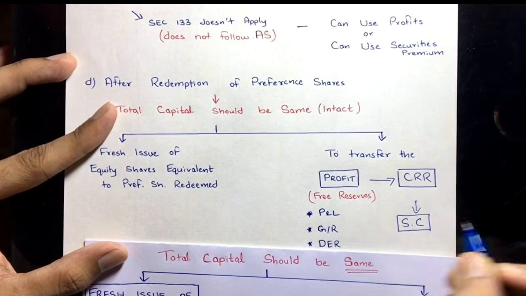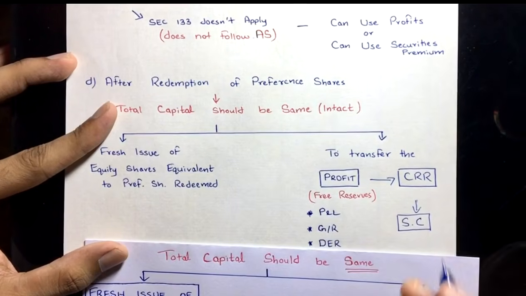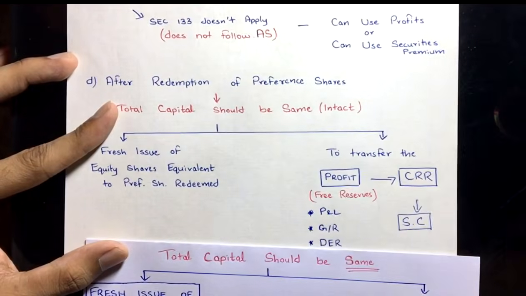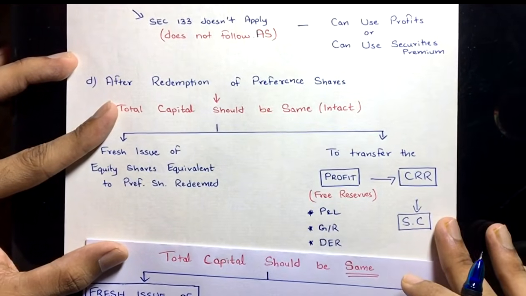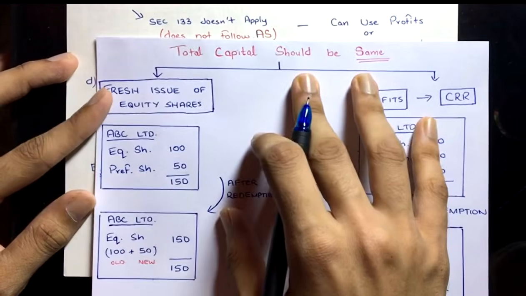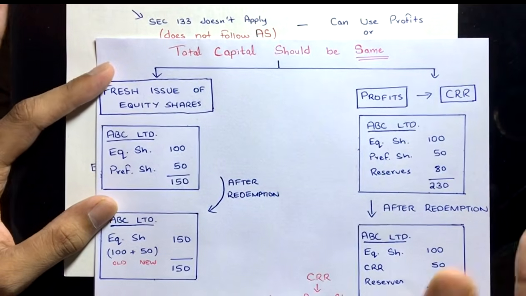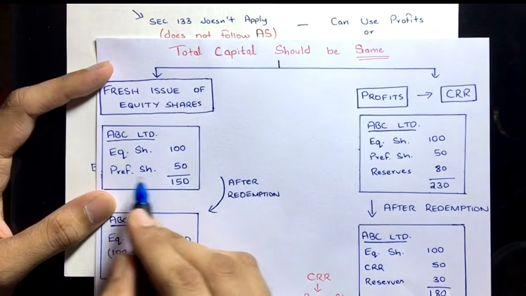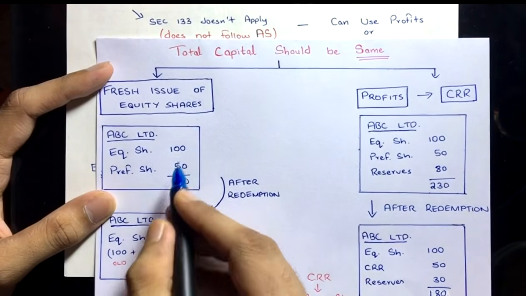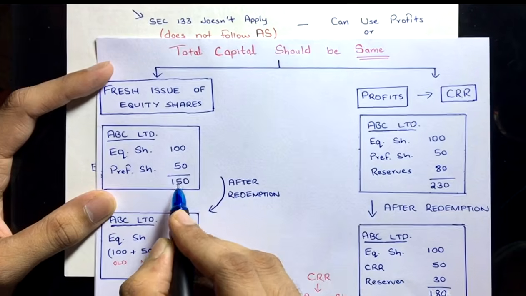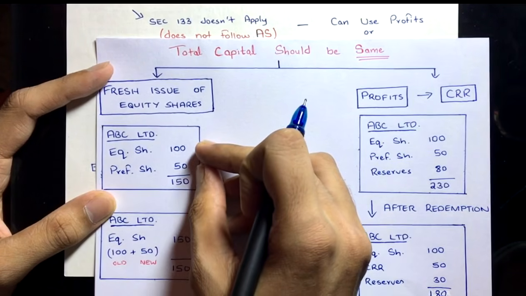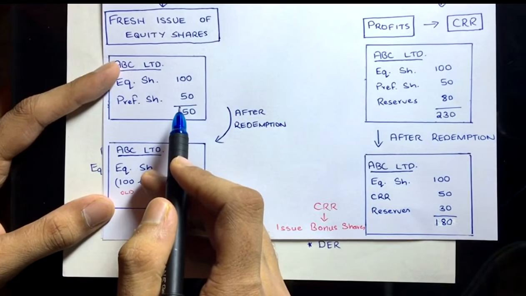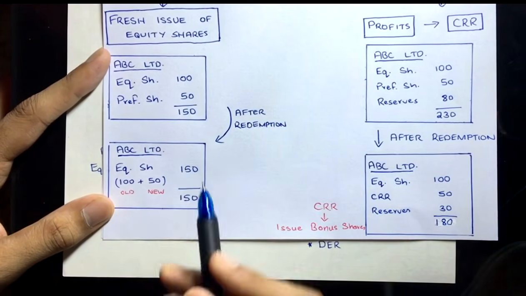That is the idea here: replacing the old capital so that the interest of these people is safe. That is why section 55 came into existence. So how is it happening? Let's see. ABC Limited, equity share is 100, preference share is 150, just for an example. Now we are redeeming the preference shares. The total capital is 150 before the redemption. After the redemption, the preference share capital is no longer going to be there.